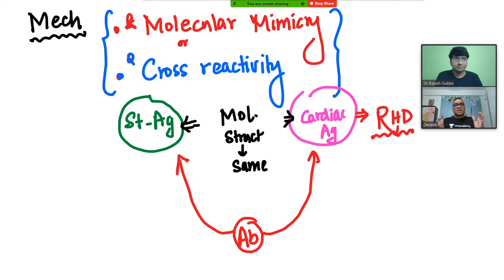Now you can see that because of the similarity between the molecular structures, antibodies are damaging both structures. That is why it is called cross reactivity. Very important MCQ which the examiner will be asking: what is the mechanism of infection induced autoimmune disorder? Remember, it is not only for RHD, for all kinds of such diseases, it is an autoantibody response where molecules are mimicking, cross reactivity is there between the antigens, and the antibody will be damaging both.